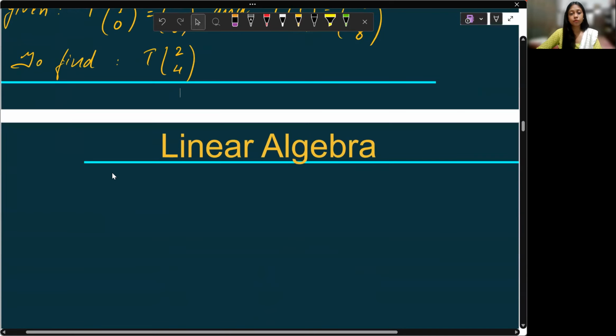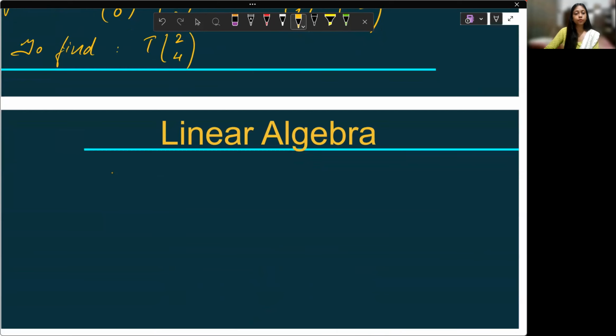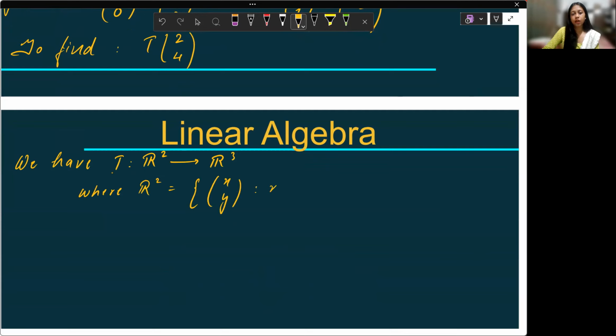So, see, we have a linear transformation T from R2 to R3, where R2 is xy, x belongs to reals, y belongs to reals.